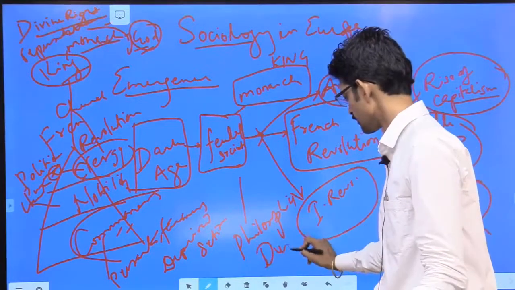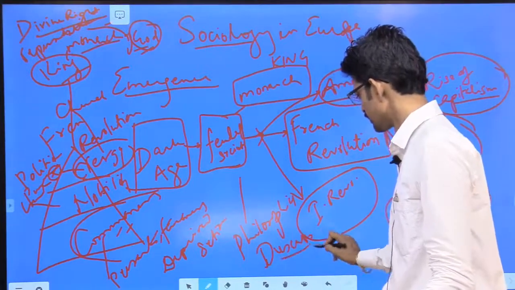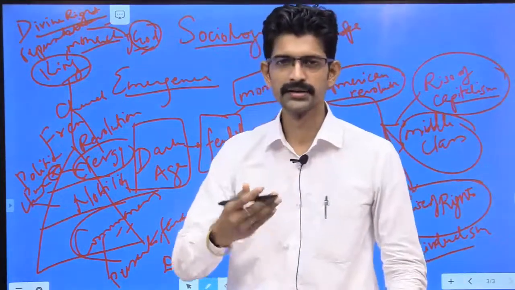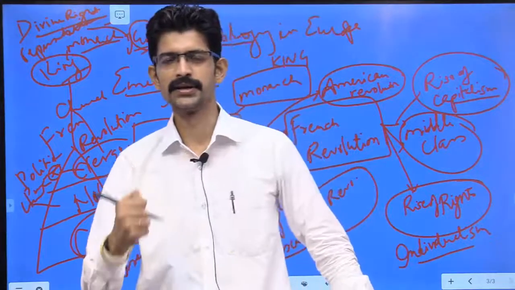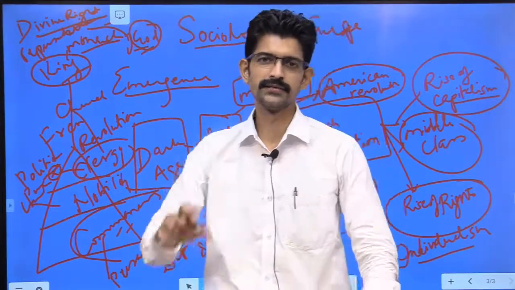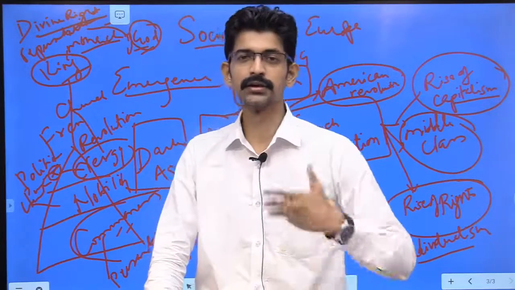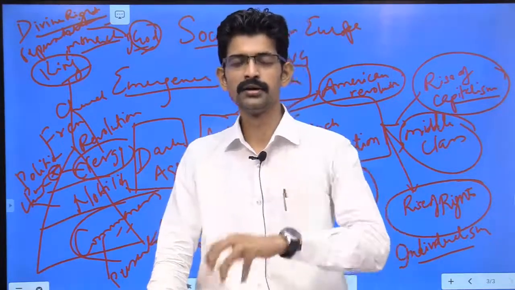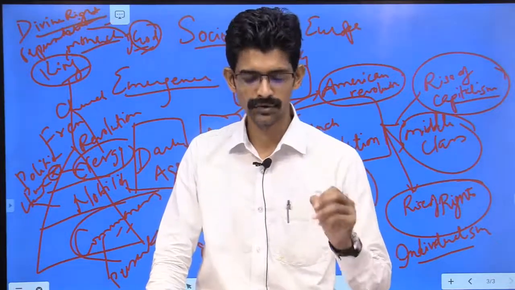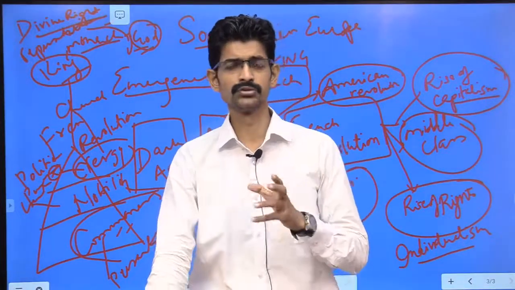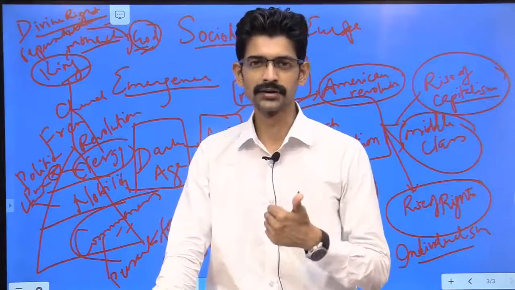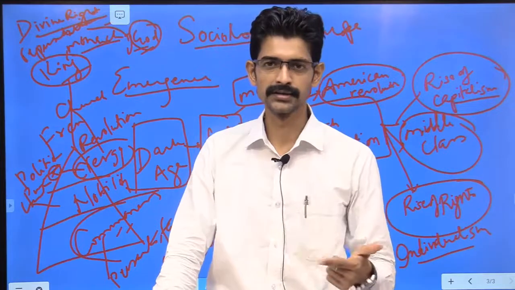So many philosophical quotes were there. There was Descartes, who gave his concept of thought as a living identity: whatever he is thinking, that is why he is existing. In the same way, there were other thinkers who guided the people to rise for their rights, that was the rights of the individual. So there was a concept of human rights that arose after the educated elite middle class rose.